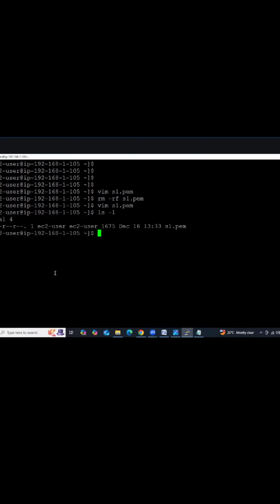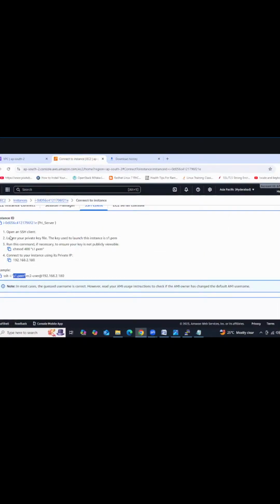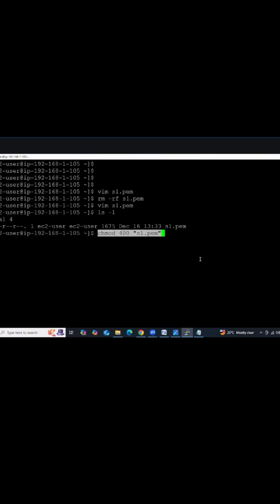So check the list. We have one key, that is the s1.pem key. Clear, guys? Now we need to follow these steps. First one, we need to create one key. Second one, chmod 400 permissions, meaning we are providing read-only permissions.